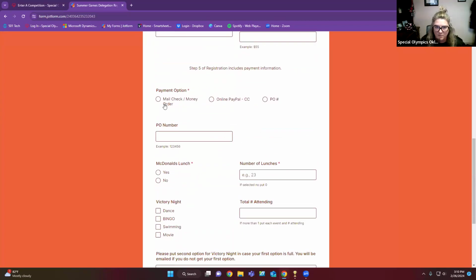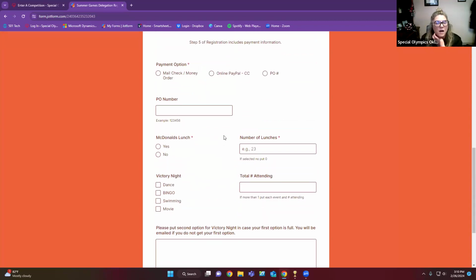Okay. Payment option, you can click which one pertains to you, add a PO number. Maddie will be going through and we'll get this for you, and we'll email you an invoice.